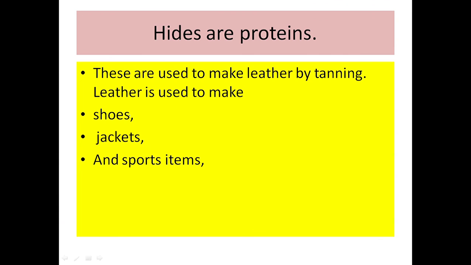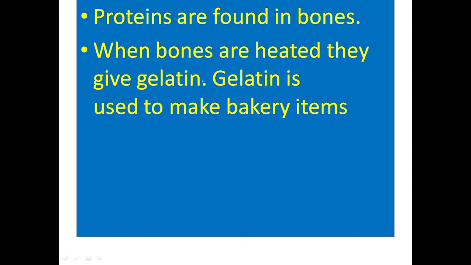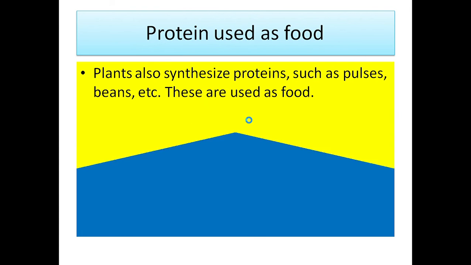Hides are also proteins. Hides are used to make leather by tanning. Leather is used to make shoes, jackets, and other sports items. Proteins are found in bones. When we heat bones, gelatin is formed. This gelatin is used in bakery items.